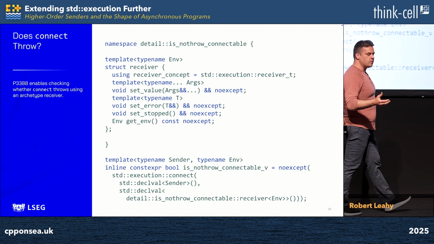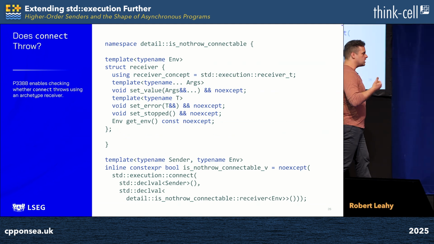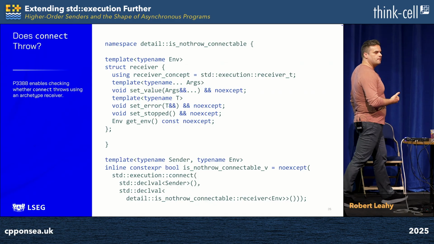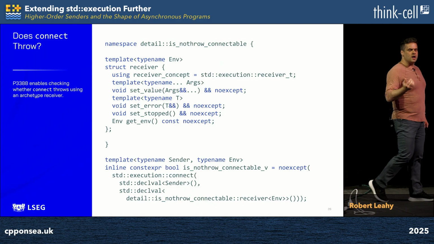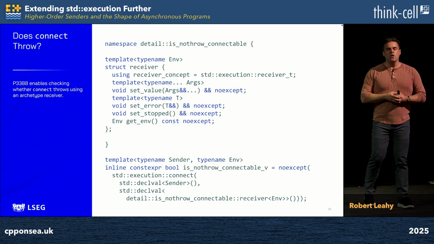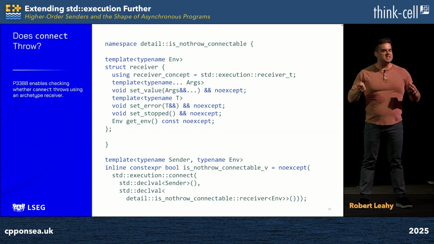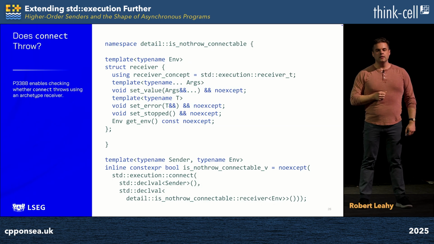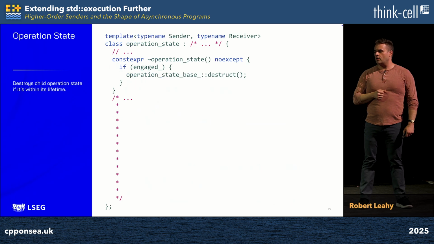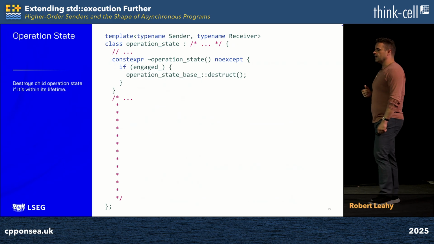We have a detail namespace, and it contains inside of itself an archetype receiver, one which accepts any completion signature, but which importantly has the correct environment. Then at the bottom of the slide, we synthesize a value for the trait by checking the throwingness of a statement which connects the concrete sender to a receiver with the appropriate environment. With this journey complete, we can now return to the implementation of our operation state, to a destructor which of course we provide because we're doing manual lifetime management.